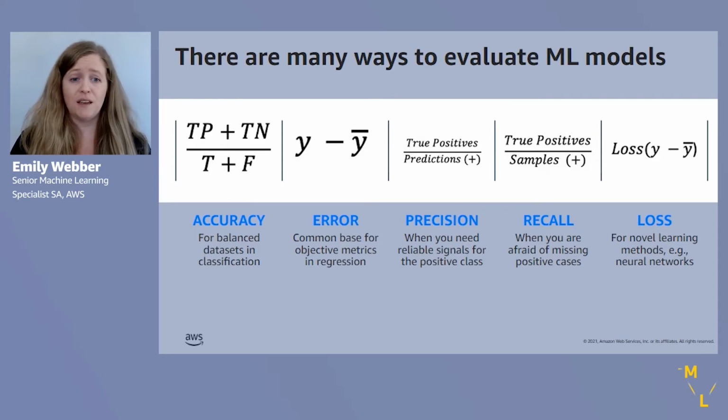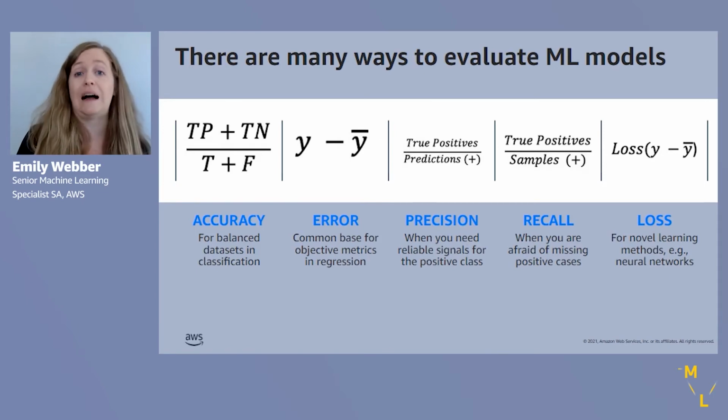And accuracy, which is that term all the way on the left-hand side, accuracy is really useful when you have a balanced data set. So when you have pretty nearly equal cases of what we call the positive class, which is usually what you're trying to find in your model and in your data set, and then in the negative class, which is an instance where you did not find whatever it is we're looking for.